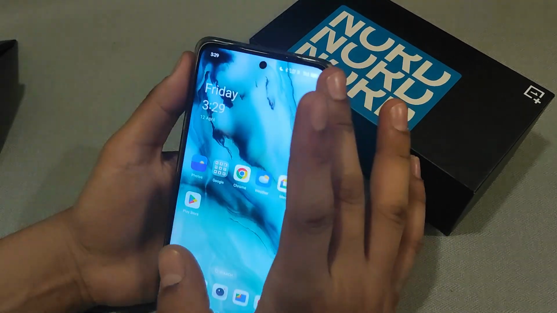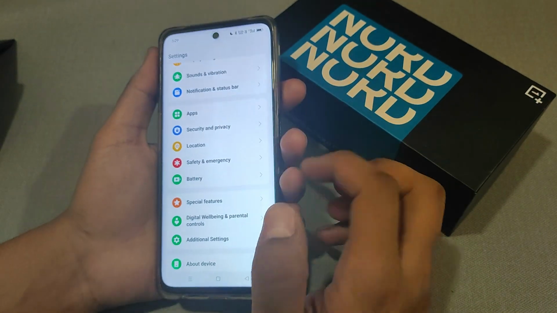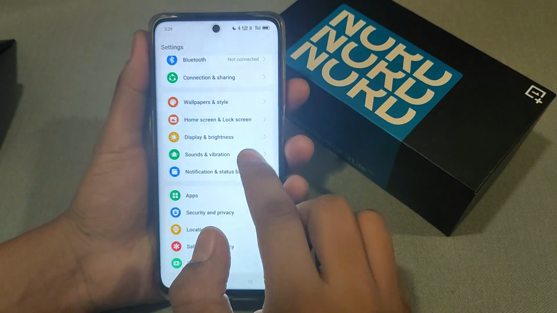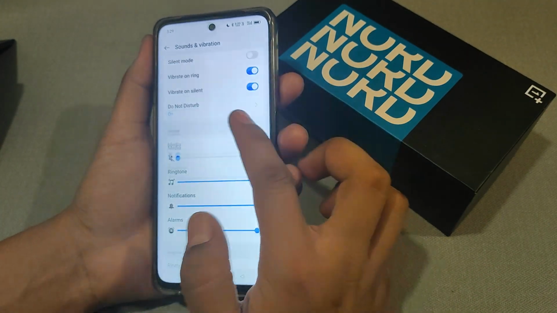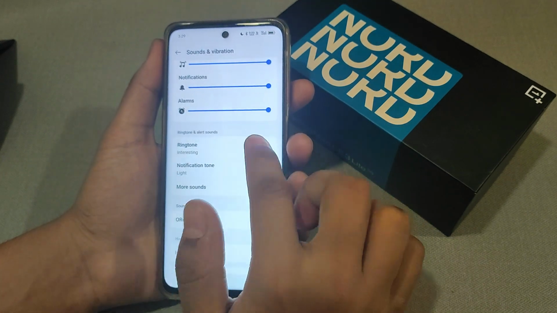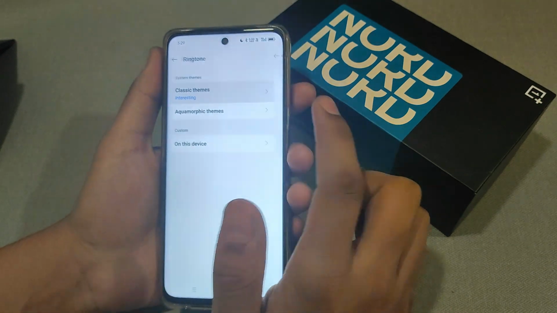First we have to go to the settings option from here and click search and click on sound and vibrations. There is the option ringtones and click on classic themes.